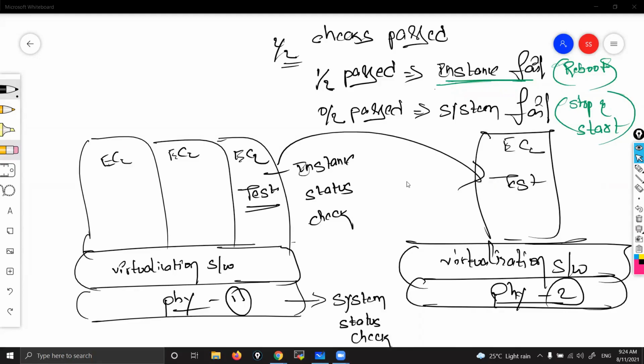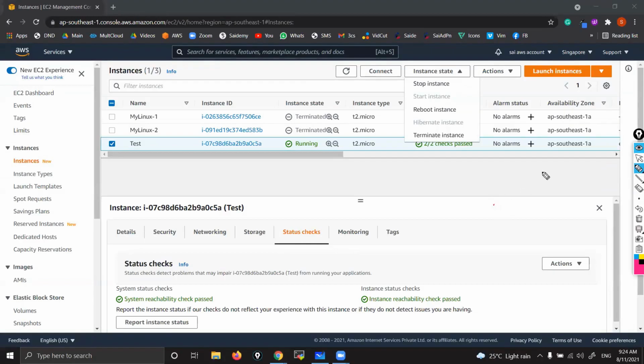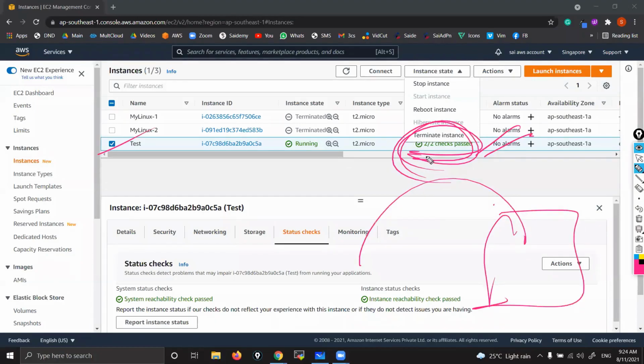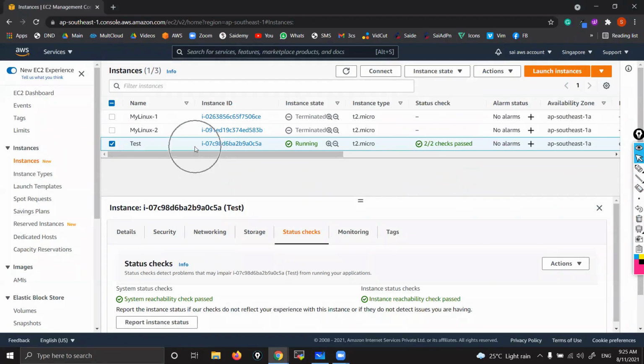Now you might be thinking, Sai, every time when I reboot, the instance will be troubleshooted, or every time when I stop and start, that will be migrated. No, that is not every time. Whenever you see 2 by 2 or 1 by 2 or 0 by 2, if you see 0 by 2 and you stop and start, then only the instance will be migrated. If you see 1 by 2 and you reboot, then only self-healing happens automatically. Not every time, because we might need to stop and start many times. It's not like every time it will be migrated. If at all 0 by 2 is there, then only that will be migrated.